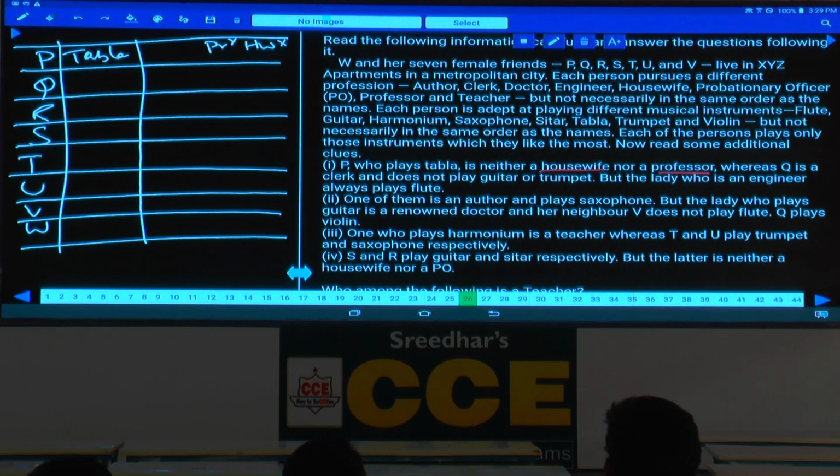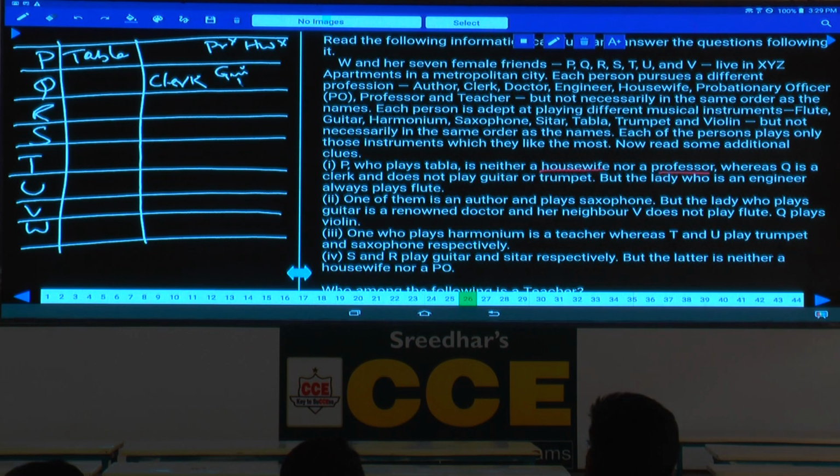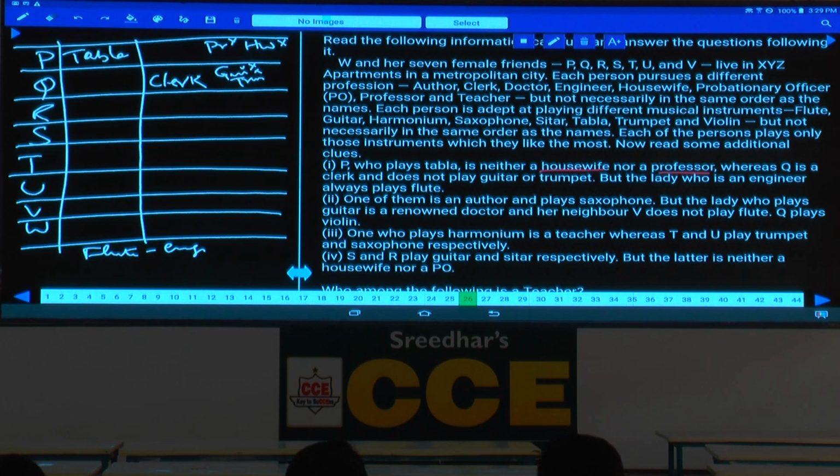Q is a clerk and does not play guitar or trumpet, so guitar and trumpet are ruled out. But the lady who is an engineer plays flute. Engineer and flute must be together, isn't it?